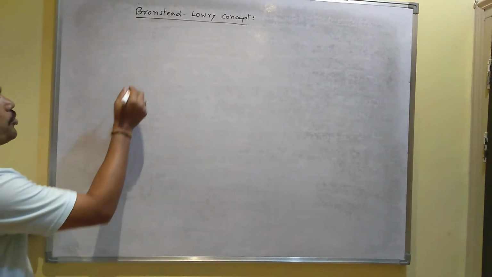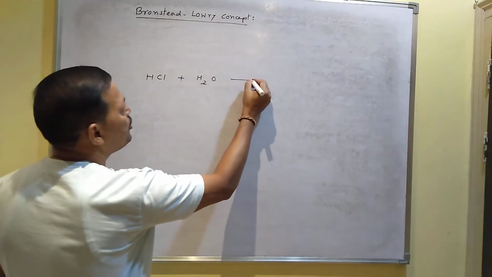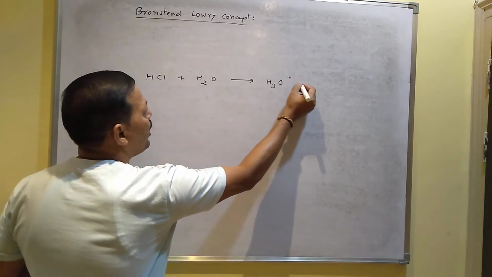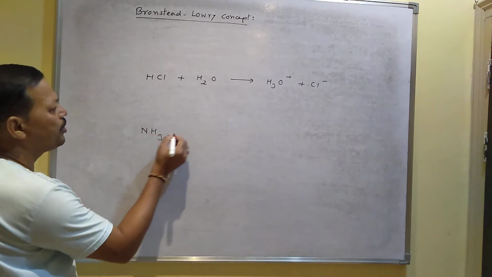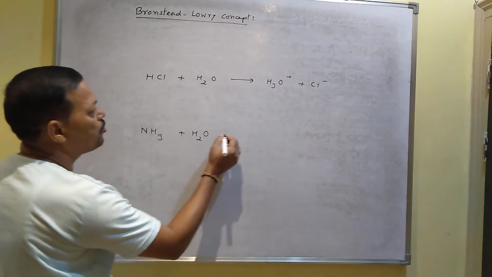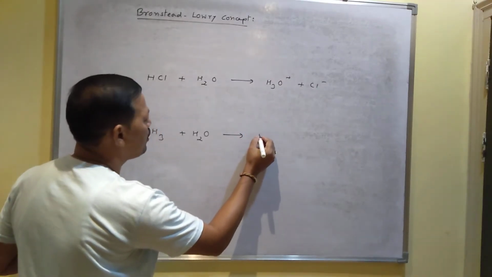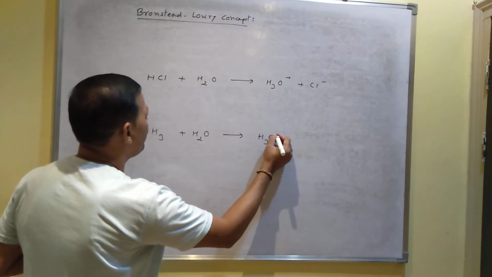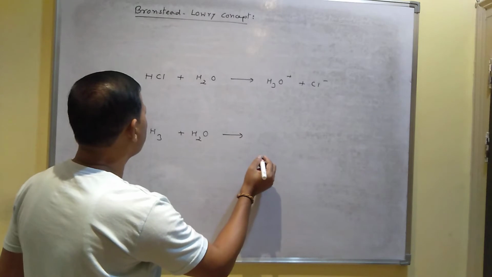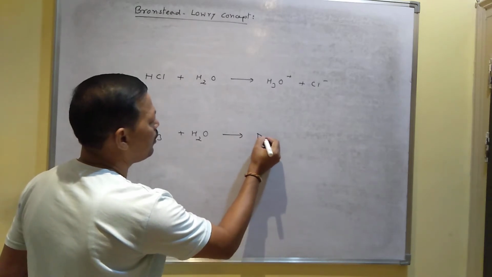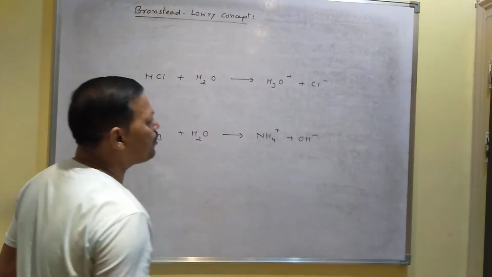According to the Bronsted-Lowry concept, when HCl reacts with water, it produces the hydronium ion H3O plus and another ion, Cl minus. Similarly, when NH3, ammonia, combines with water, it produces two ions: one is NH4 plus, called the ammonium ion, and the other is OH minus.